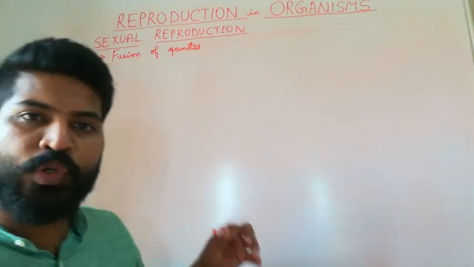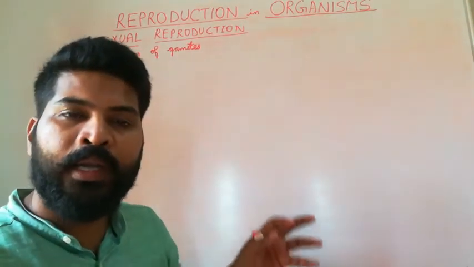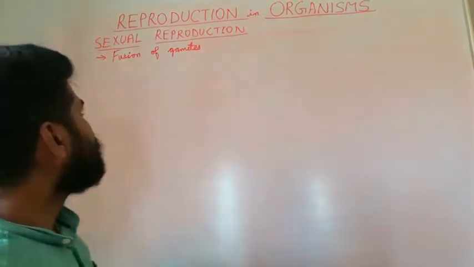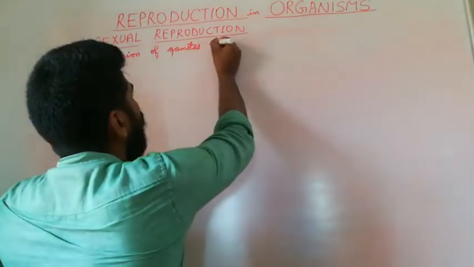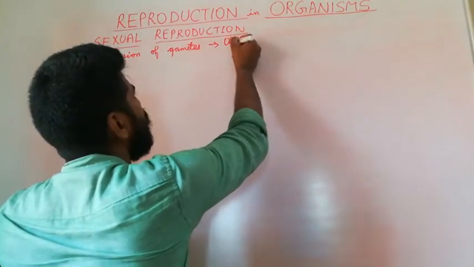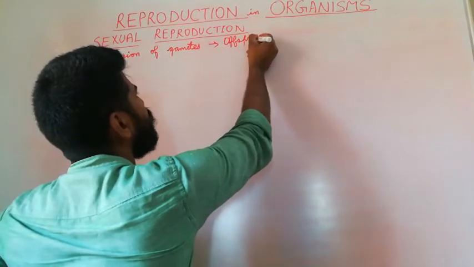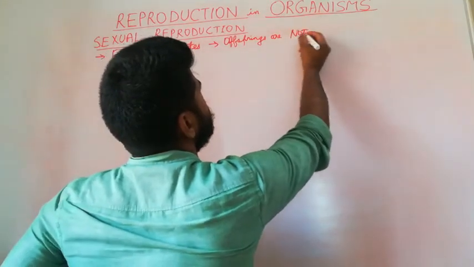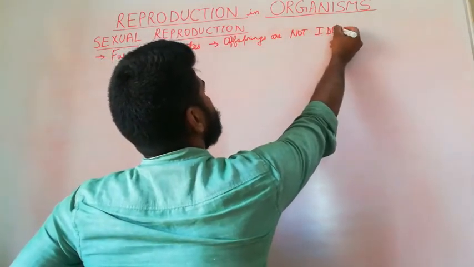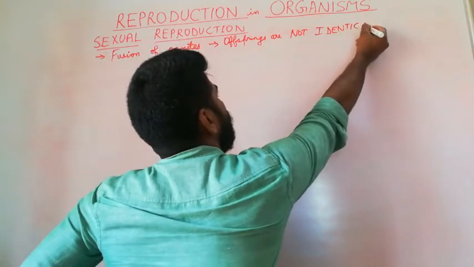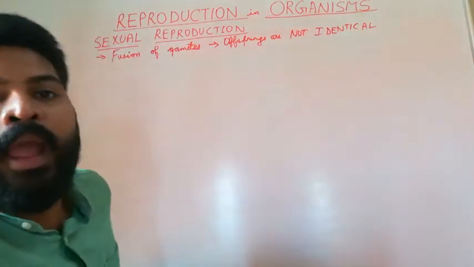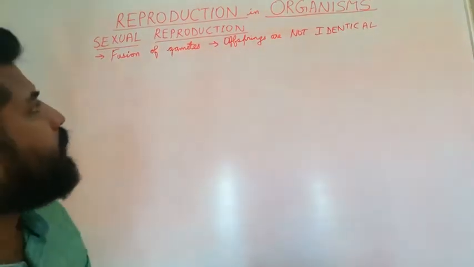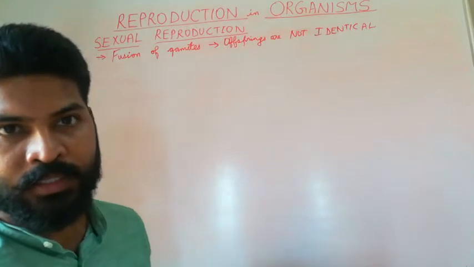Due to the fusion of two different types of gametes from two parents in sexual reproduction, the offsprings are not identical. Whereas in asexual reproduction, we saw that the offsprings are morphologically and genetically similar to the parent. So these carry more variations.